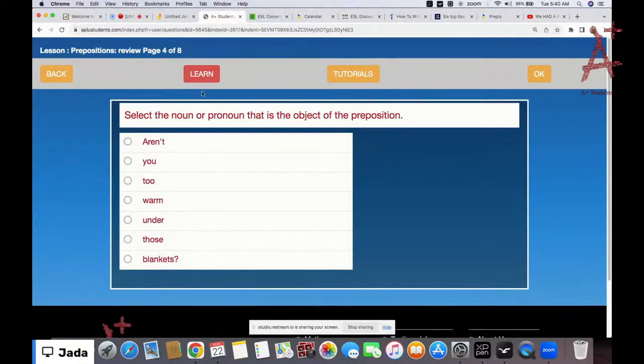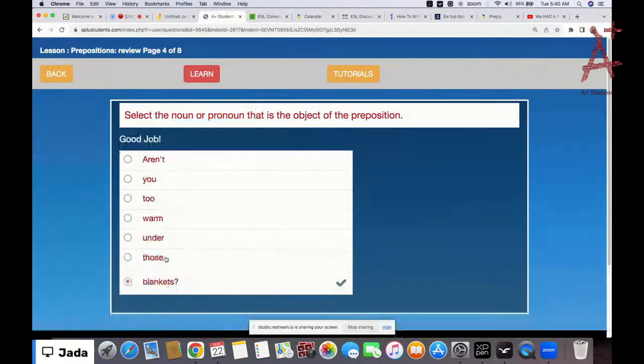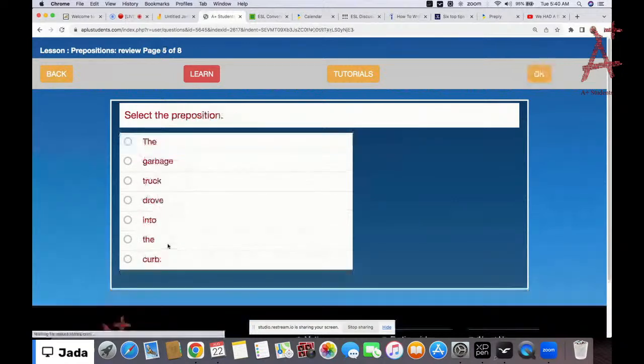Now, aren't you too warm under those blankets? So, what's the preposition here? Okay, no, we need to find the noun or pronoun. It says noun or pronoun, so we can say blankets. Blankets is the noun. Now, here you need to select the preposition. What's the preposition here? The garbage truck drove into the curb. So, we can say into.